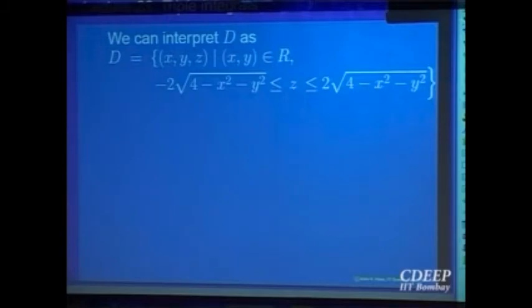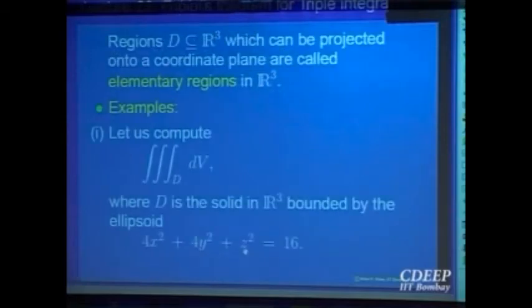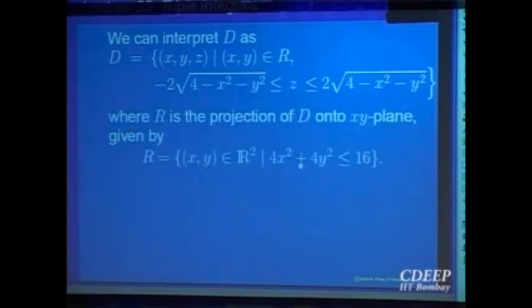Now the problem is to compute the triple integral, so I have to write down R as an elementary domain of type 1 or type 2. So let us see what is the projection of an ellipsoid onto the xy plane. What was our ellipsoid? What will be the projection of this onto the xy plane? Z is equal to 0, so 4x square plus 4y square equal to 16. So that is a circle, right? The disk, the region bounded by the circle. So that is the disk: 4x square plus 4y square less than or equal to 16. And that I can write as a type 1 elementary domain or type 2 elementary domain in the xy plane, right?